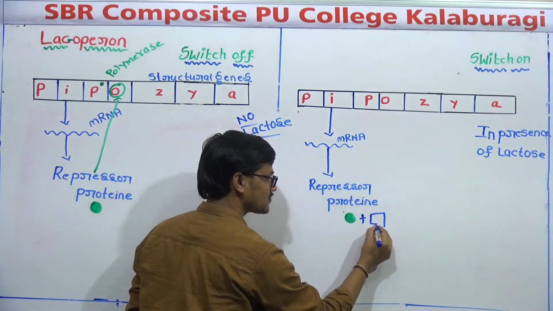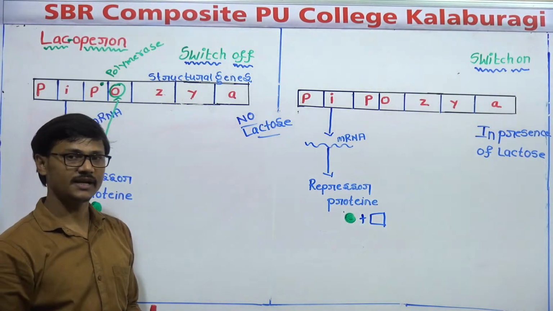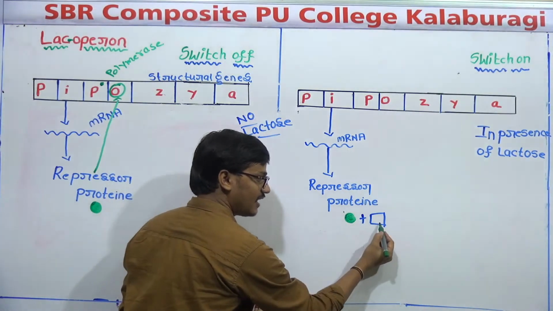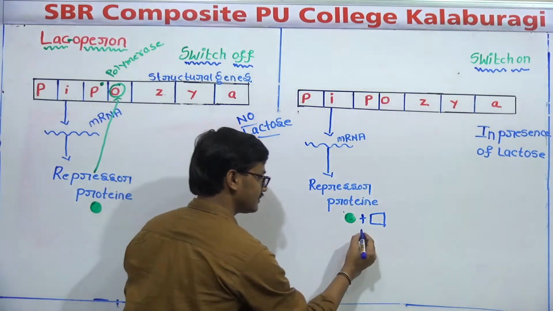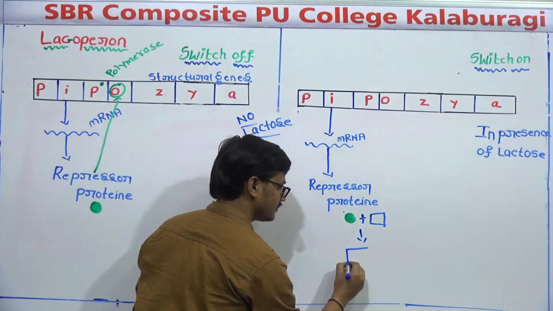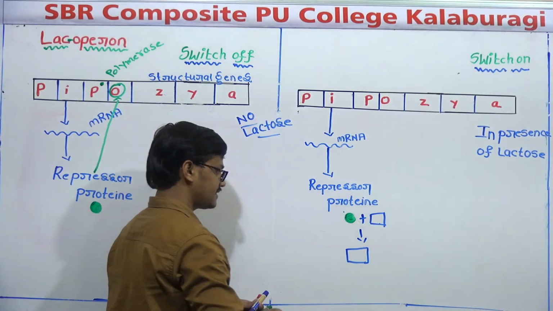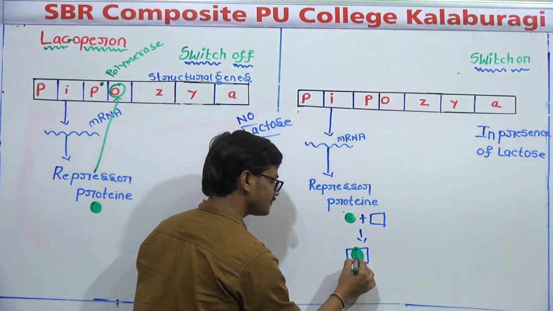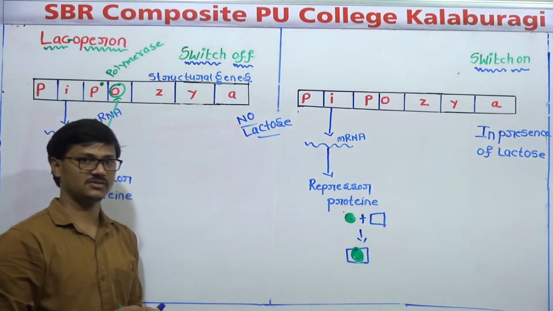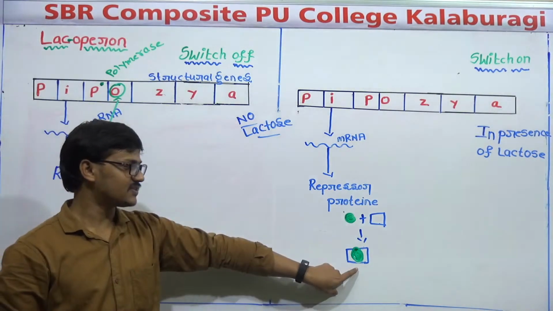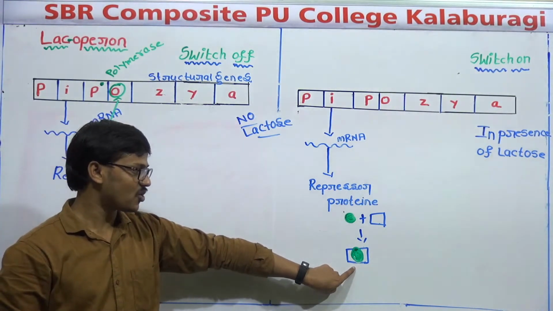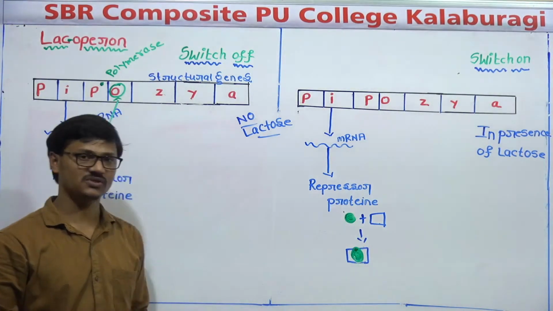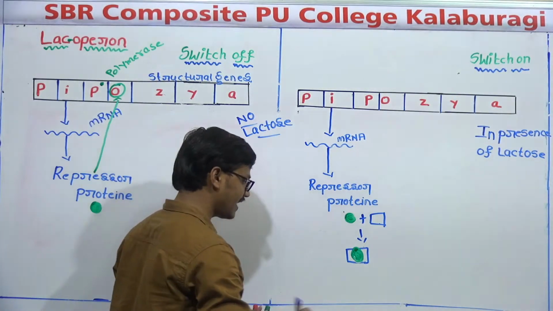When the repressor protein and lactose bind, this repressor protein becomes completely inactive. Now there is a formation of a complex, an inactive complex. This inactive complex is formed by binding of the repressor with the lactose. Now this repressor protein has become inactive.